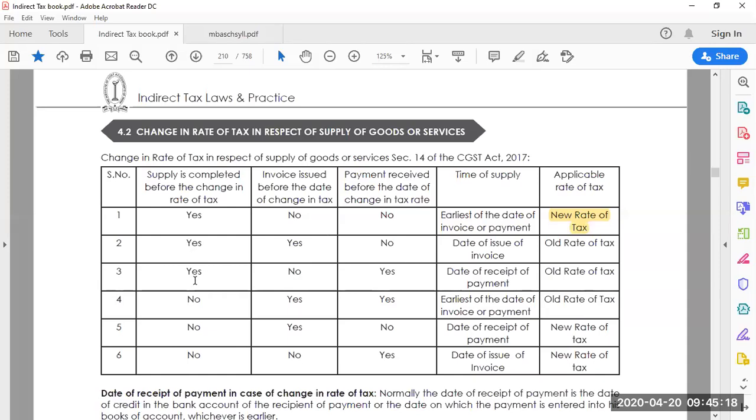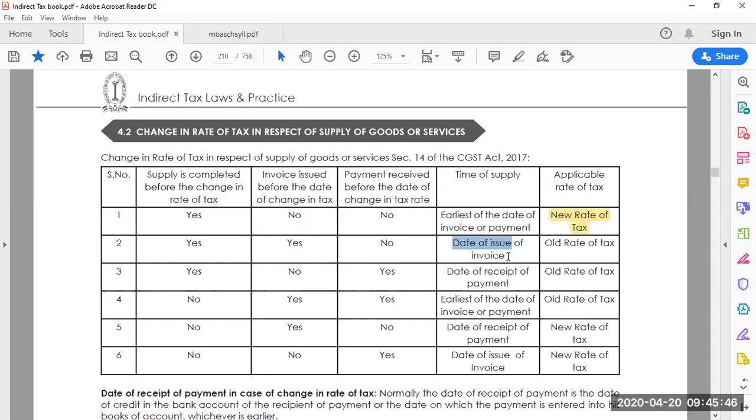Next, look at the next case. Supply is completed before the change in rate of tax: yes. Invoice issued before the date of change in tax: yes. Payment received before the date of change in rate of tax: no. Payment not received, but the invoice is issued before the change in rate of tax. As I said earlier, we are going to consider the issue of the invoice or the payment. The issue of the invoice has happened before the change in GST rate.